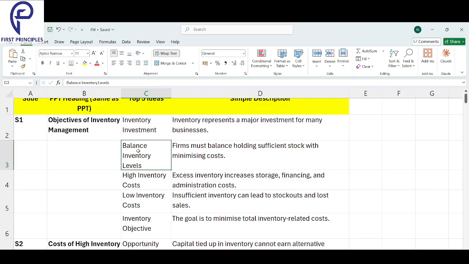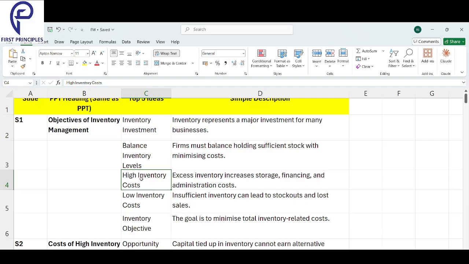If you have too much inventory, where do you store it? And if you have too little inventory, the customer will go. So balancing the inventory is very important. First is high inventory cost. If you have too much inventory, you need a storage place, and you'll have financing cost and administration cost. If you have too little inventory, insufficient inventory can lead to stock out and lost sale.